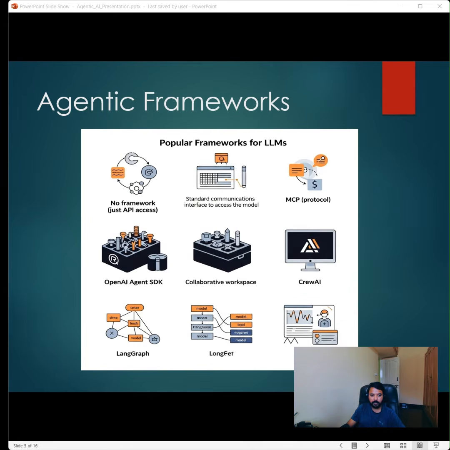Then we have CrewAI. CrewAI is an agentic framework, basically used in multi-agent orchestration. Let's suppose we have a crew of multiple AIs, where one AI agent can hand off the task to another AI agent who is more proficient at that work, and it can hand off simultaneously to another agent, or run multiple agents in parallel to boost performance.